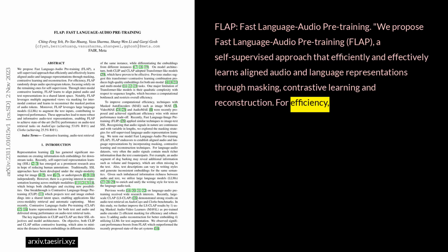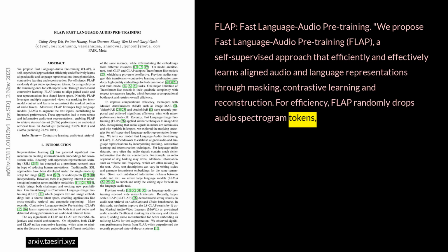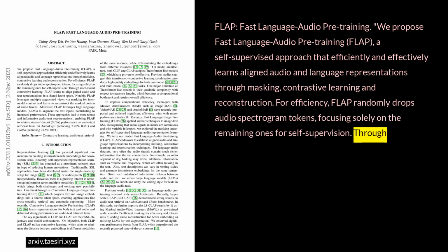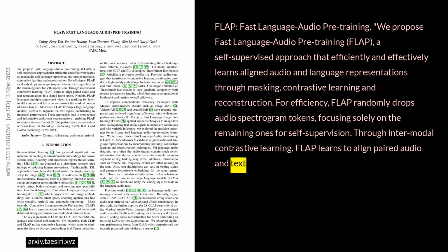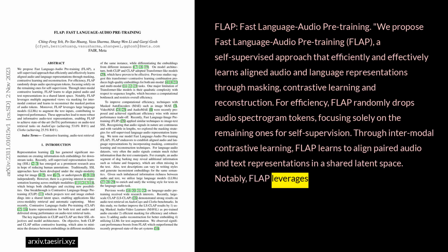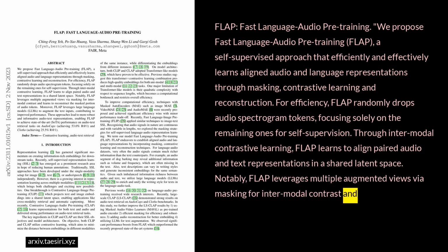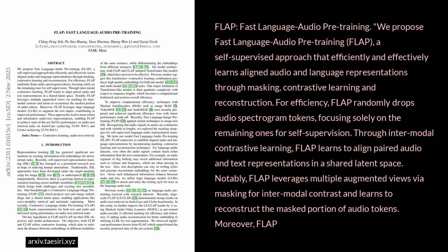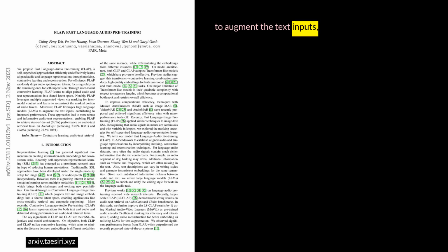For efficiency, FLAP randomly drops audio spectrogram tokens, focusing solely on the remaining ones for self-supervision. Through intermodal contrastive learning, FLAP learns to align paired audio and text representations in a shared latent space. Notably, FLAP leverages multiple augmented views via masking for intermodal contrast and learns to reconstruct the masked portion of audio tokens. Moreover, FLAP leverages large language models, LLMs, to augment the text inputs, contributing to improved performance.